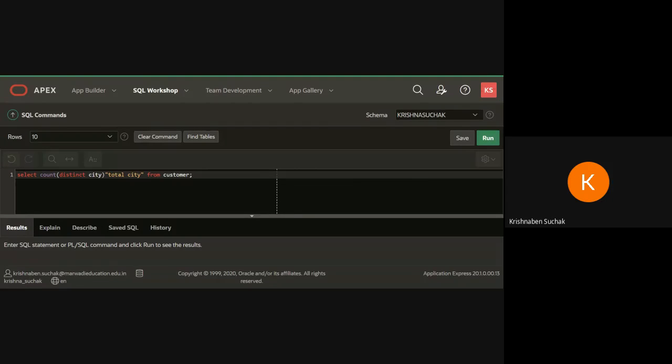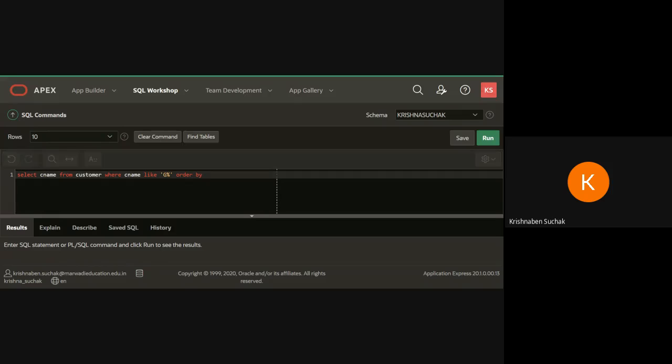Here I am writing select customer name, my column name is C name, from customer table, where C name like G percentage and order by.